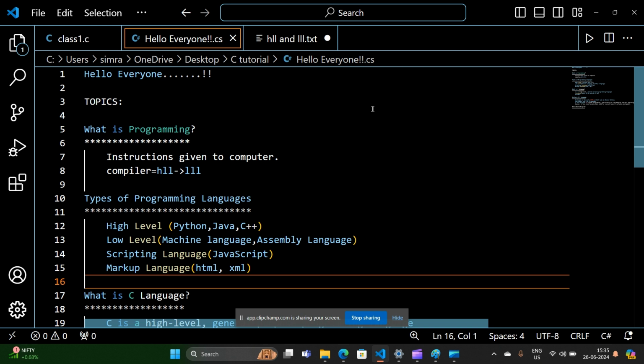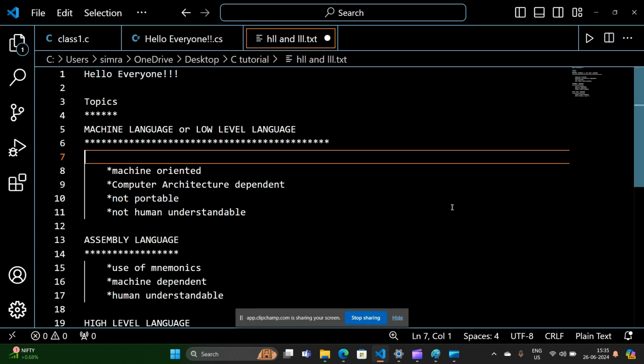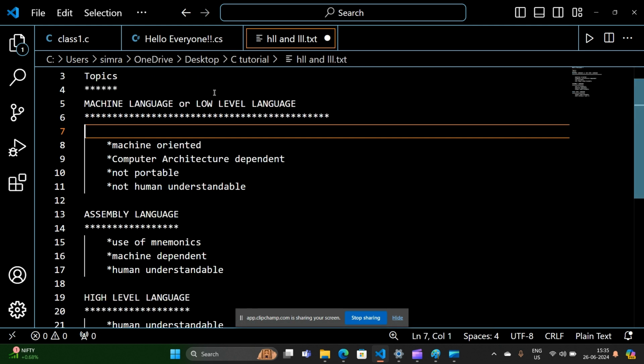My name is Simran and I will be your instructor who is going to teach you C language from the basic to advanced level. So coming to the topics which we will discuss today are machine language or low level language, assembly language and high level language. We will see what are these languages and what are their advantages and disadvantages.